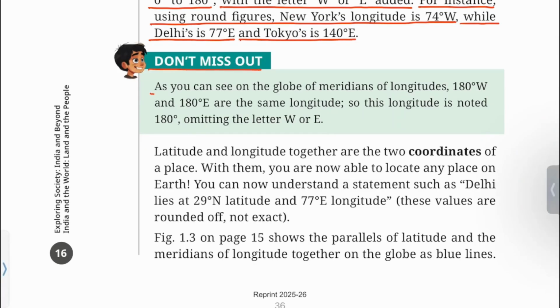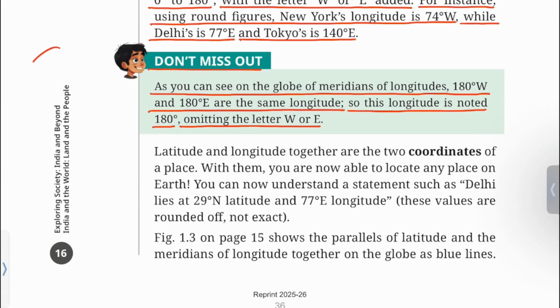Don't miss out. As you can see on the globe, of the meridians of longitude, 180 degree west and 180 degree east are the same longitude. So this longitude is noted as 180 degree, omitting the letter W or E. The meridian that is opposite to the prime meridian is called 180 degree only. The letter W or E is omitted because 180 degree east and 180 degree west are the same.